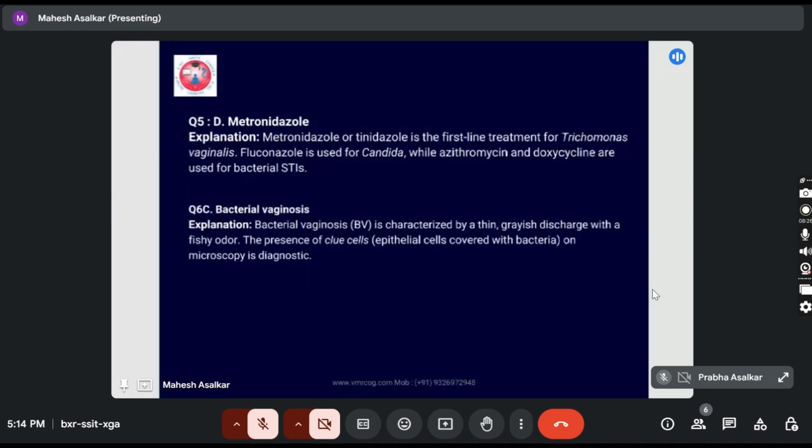Okay. And question number 6: bacterial vaginosis is characterized by thin grayish white discharge with a fishy odor. The presence of clue cells on microscopy is diagnostic.